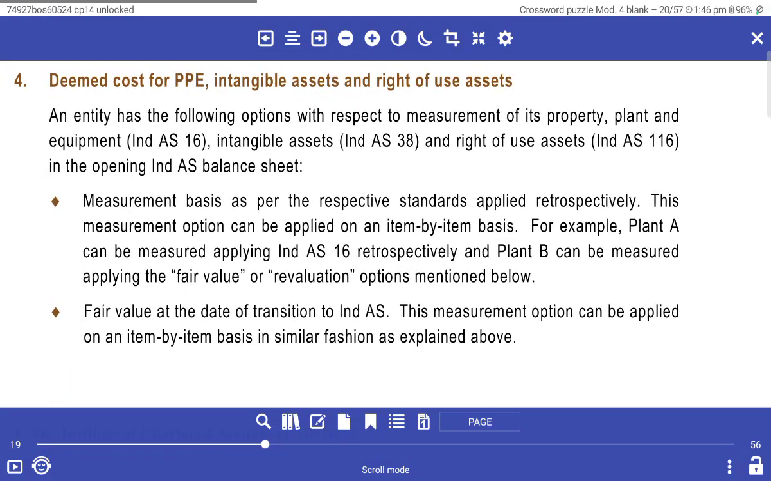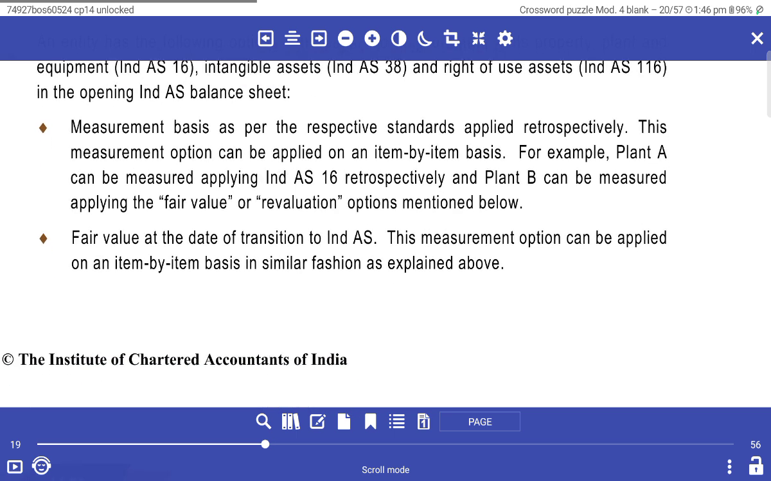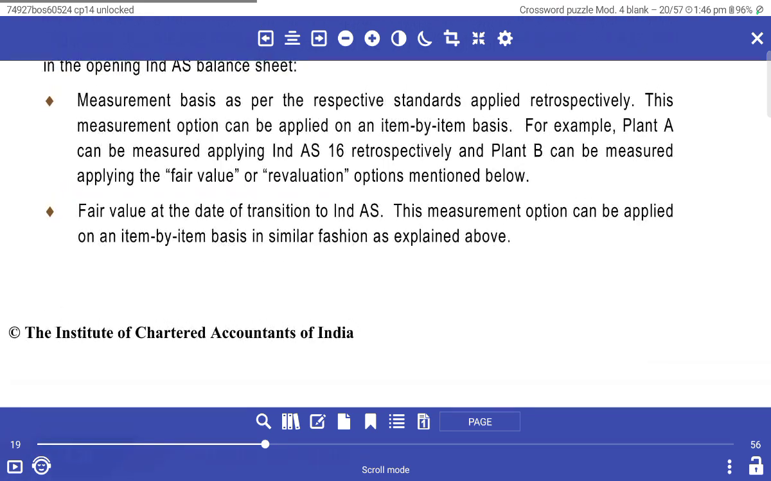Deemed cost for PPE, intangible assets or right-of-use assets. The entity has the following options with respect to measurement of property, plant and equipment, intangible assets and right-of-use assets: Ind AS 16, Ind AS 38 and Ind AS 116 in the opening Ind AS balance sheet, measurement on the basis as per the standard applied retrospectively. The measurement option can be applied on an item-by-item basis.